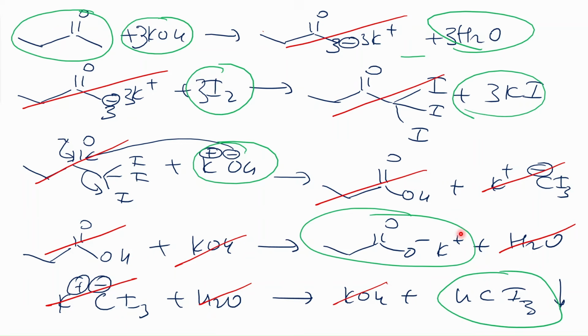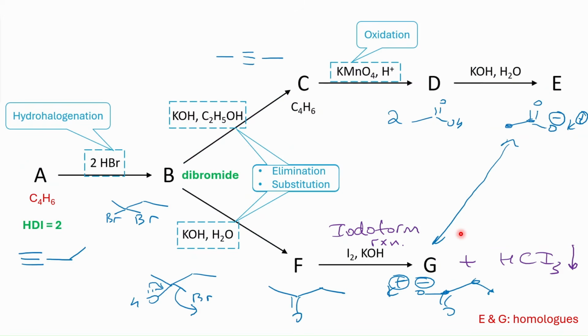So we have all the equations, but I would like to talk about this more. Potassium hydroxide in alcohol favors elimination, but potassium hydroxide in water favors substitution. So you have potassium hydroxide in water. It's just O minus, and it's quite a good nucleophile. So there's nothing that stops it from attacking carbon, with bromine in our case, and doing this kind of substitution reaction, right? It's just a normal case.